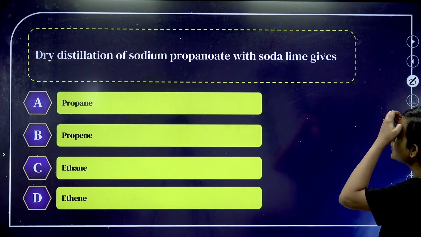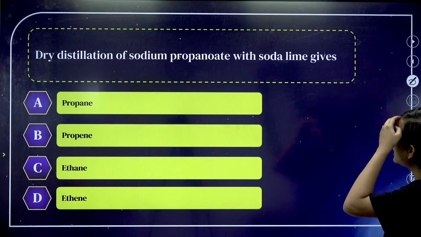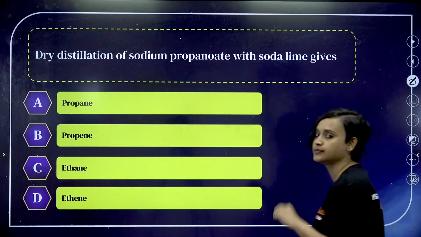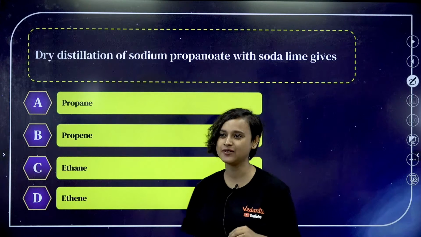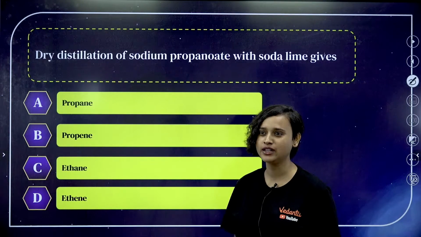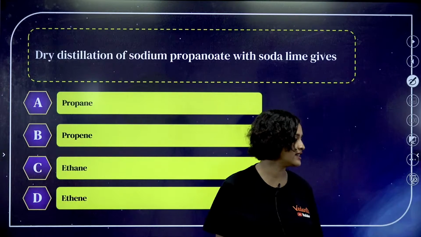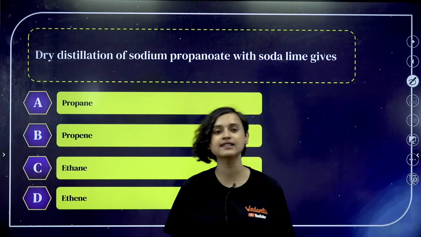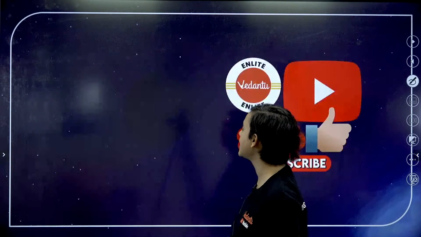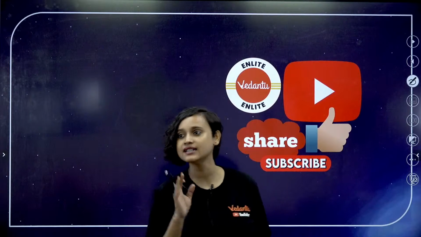Dry distillation of sodium propanoate with soda lime gives you what? I think everybody knows this also. Everybody knows this, right? I'm going to give you this as an assignment. Take this as an assignment. And with this note, I think I'm done, everyone. That's all. Take this as an assignment.